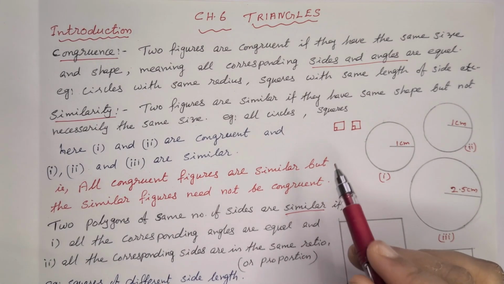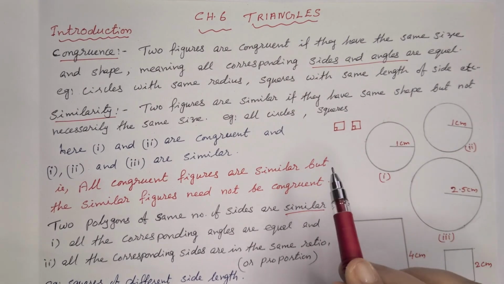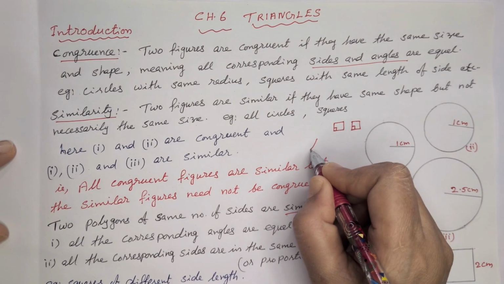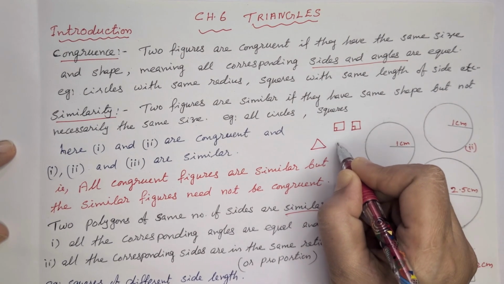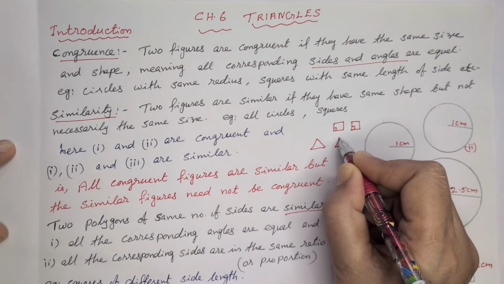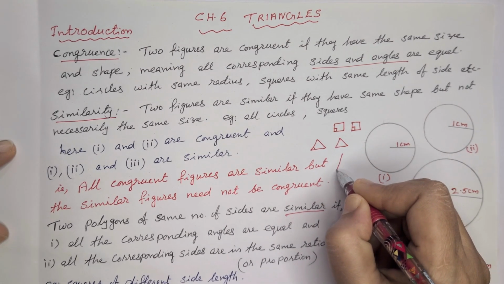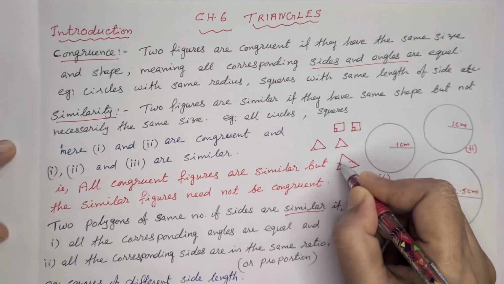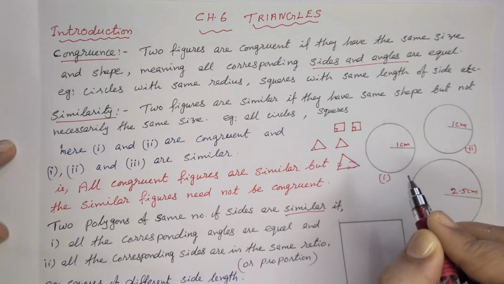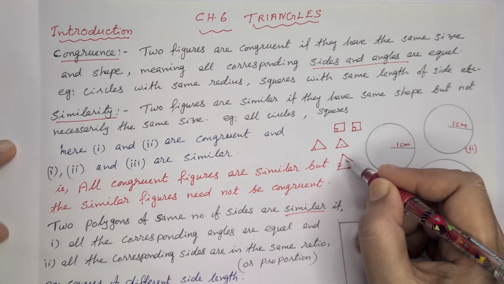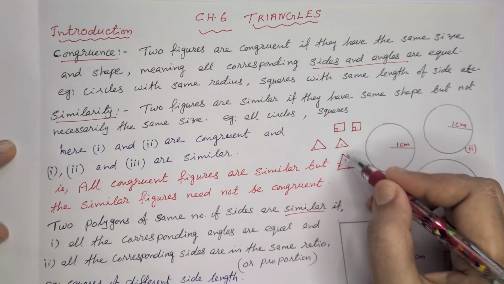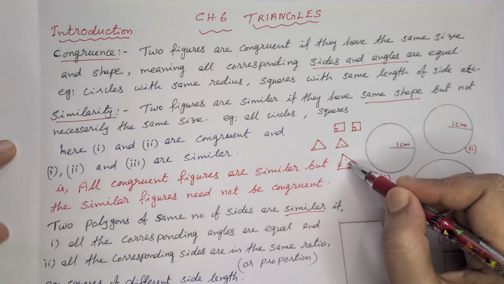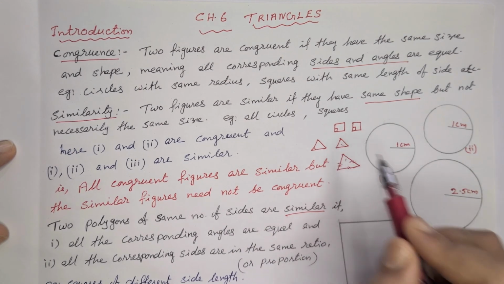So for all figures we can consider congruency and similarity. If we consider equilateral triangles of the same size, then we can say they are congruent. At the same time, an equilateral triangle with a different size. All three sides are equal, angles also equal, but when we compare these two, the size is different. Same shape but size different. So that is similar. These two are similar, these two are congruent.